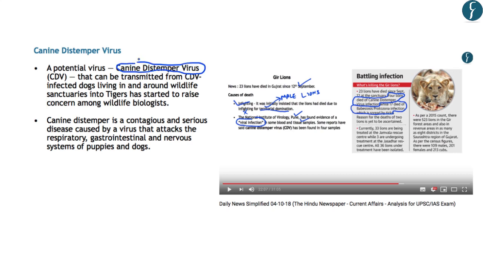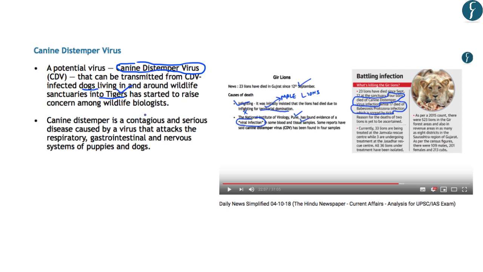And this virus can be transmitted from canine distemper virus infected dogs to the tigers. So the dogs which are infected with the canine distemper virus and which are living in and around the wildlife sanctuaries where the tigers are also found are likely to infect the tigers, and ultimately it can be a serious threat to the tiger population in those sanctuaries.